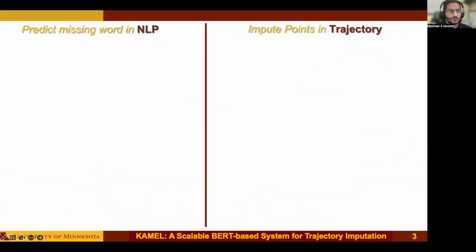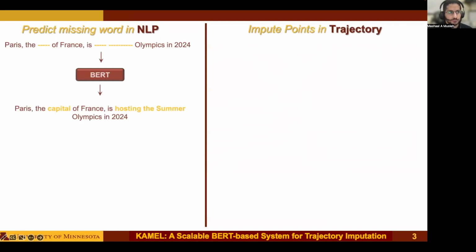The main idea of Kamel is to map the trajectory imputation problem to the missing word prediction problem in natural language processing, which is solved by the widely used BERT model. For example, given the input sentence, "Paris, the blank of France, is blank blank Olympics 2024," BERT can predict the missing words, and the completed sentence would be "Paris, the capital of France, is hosting the Summer Olympics in 2024."